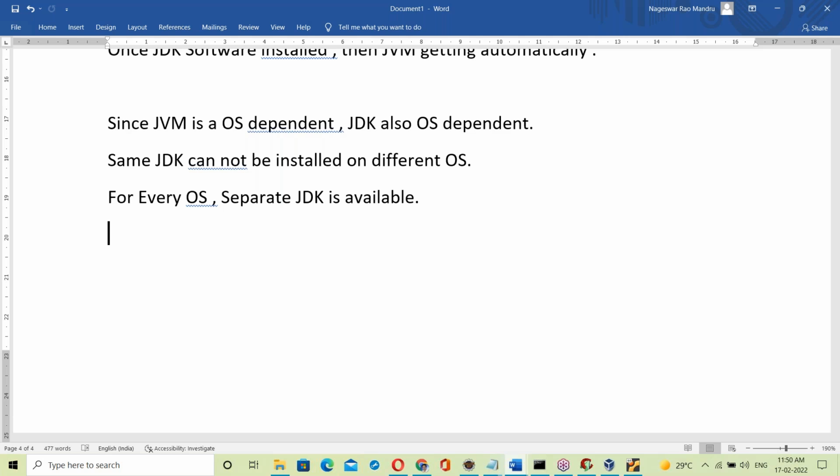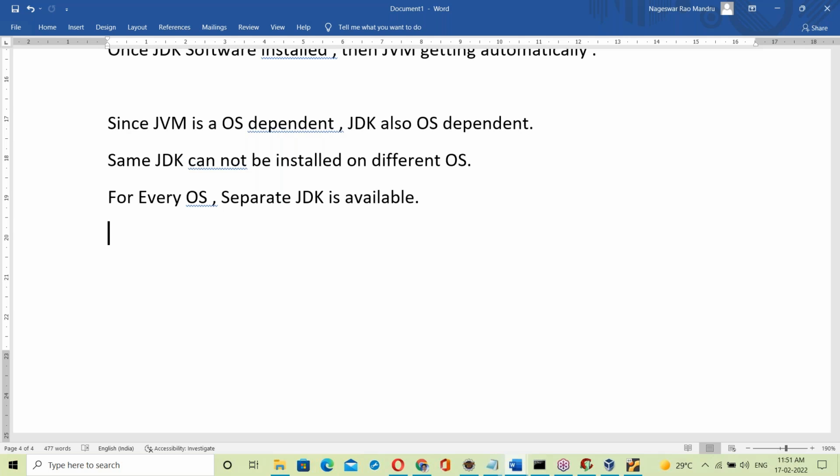Yesterday we discussed the OS, then the interpreter and the compiler. After that, I explained the exe file, then the dot class file, and finally the independent platform. To explain one topic, so many prerequisites have to be explained first, and after that we go to the topic. That is my way of explanation.